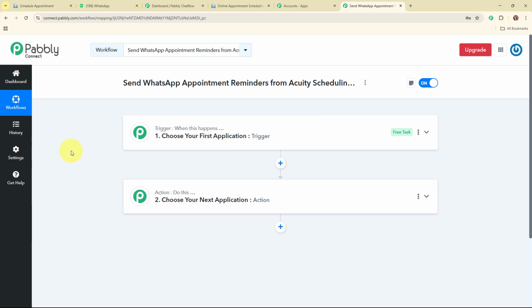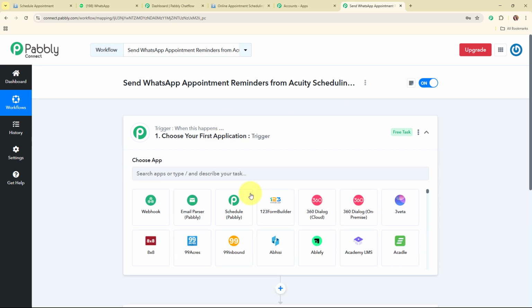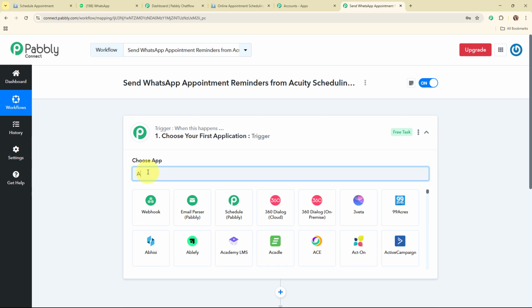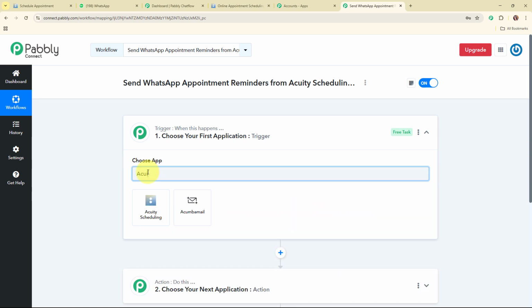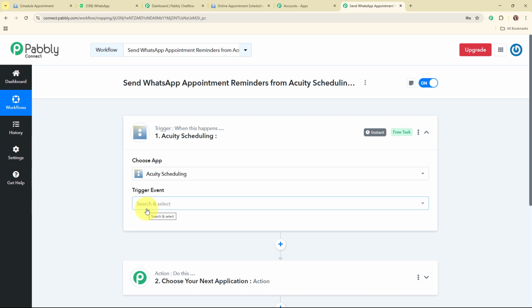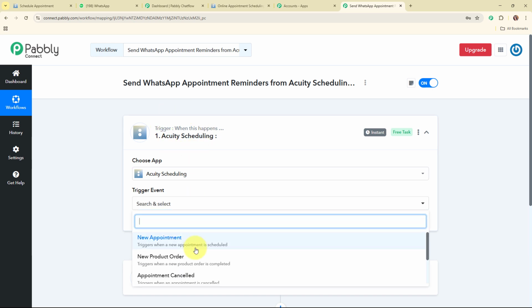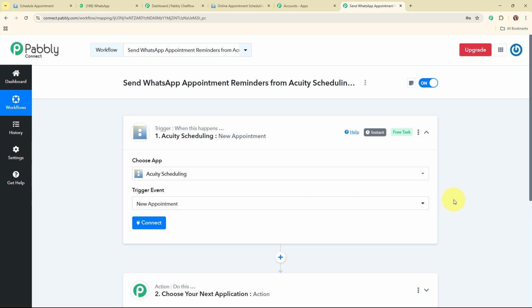Now let's begin with our automation by simply setting up a trigger. So here I'm going to select my trigger application as Acuity Scheduling because I'm scheduling new appointments through Acuity Scheduling. Acuity Scheduling is an easy to use online tool that lets people and businesses take care of appointments from start to finish all by themselves. In my Acuity Scheduling trigger, I'm going to select my trigger event as new appointments, so that whenever a new appointment is made through this, then automatically Pabbly Connect should capture the response, or you can say automatically this entire workflow should get triggered.